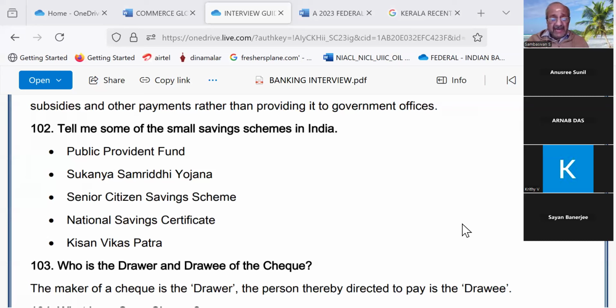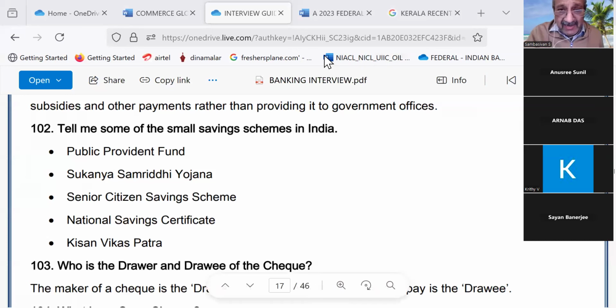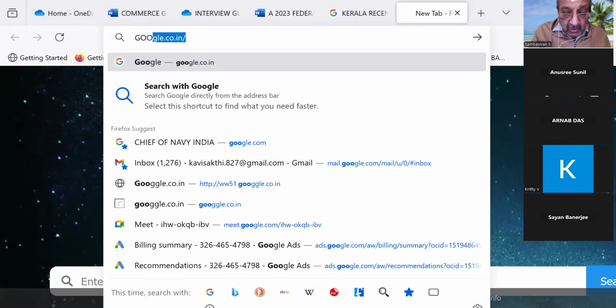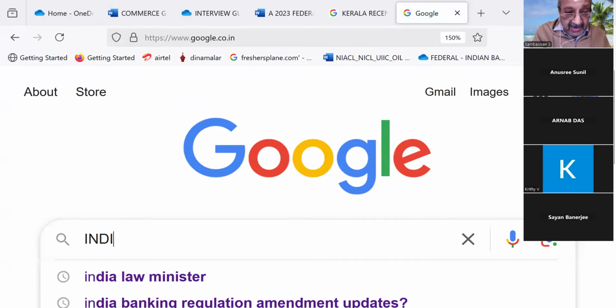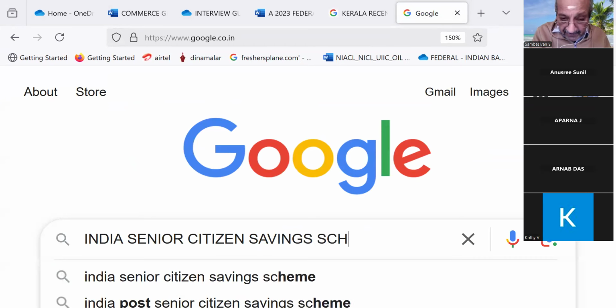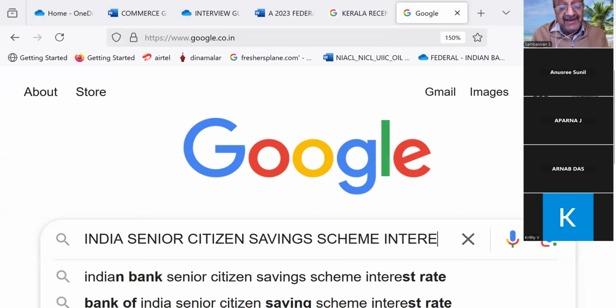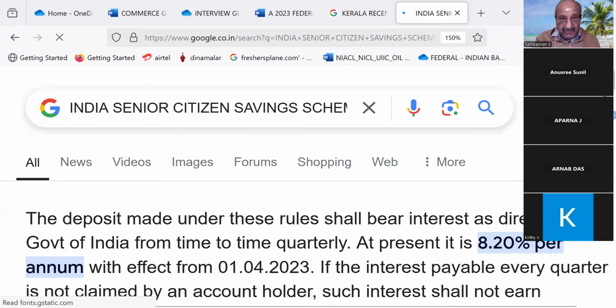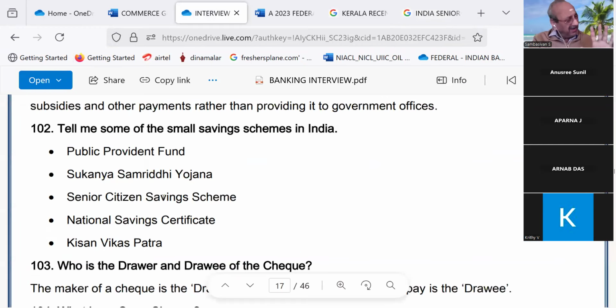Next one, Senior Citizen Savings Scheme. Now, what is the rate of interest in this? I have forgotten. Anybody remember? Google.co.in. India senior citizen. 8.2, sir. How much? 8.2, I think so, sir. Correct. Exactly. It is only 8.2%. Good. So that much you must be able to tell. Then other things are not that important because they are not popular nowadays.